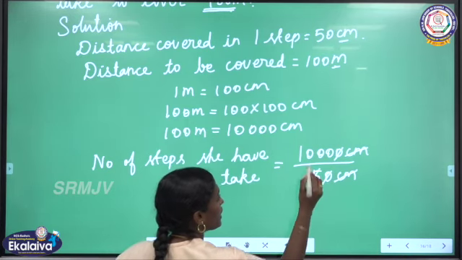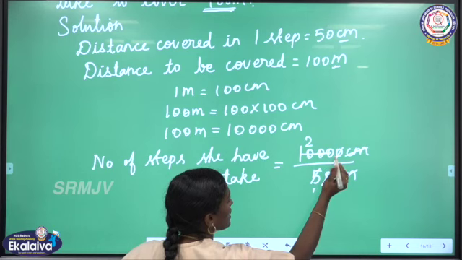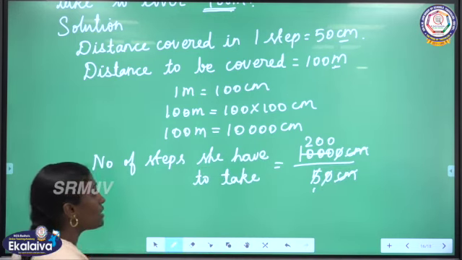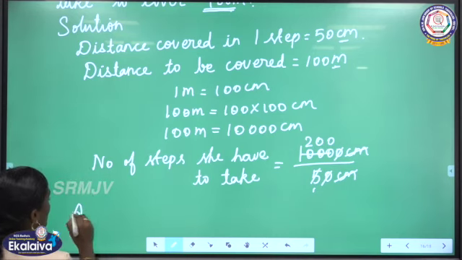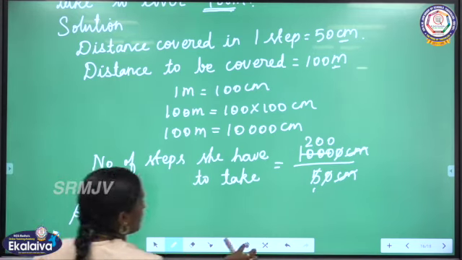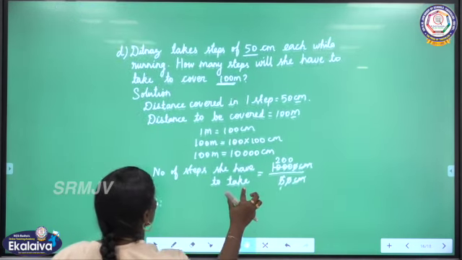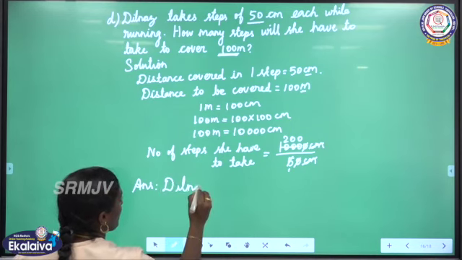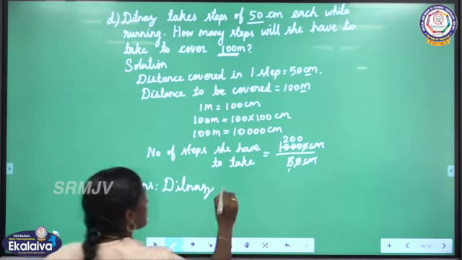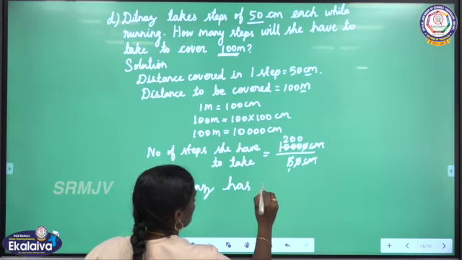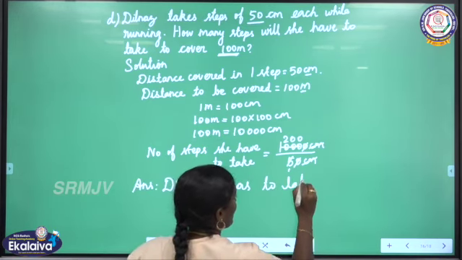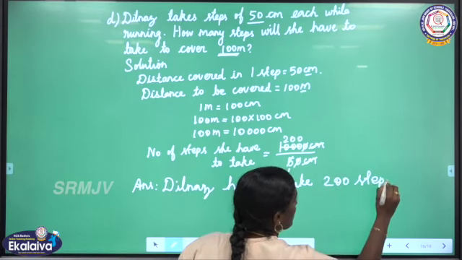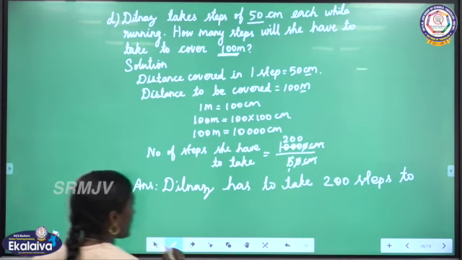Here in 5 table 1 time, in 5 table 2 times 10, we have to add 2 zeros. So she has to take 200 steps. Okay, so the answer statement. Dilnas has to take 200 steps to cover 100 meter.